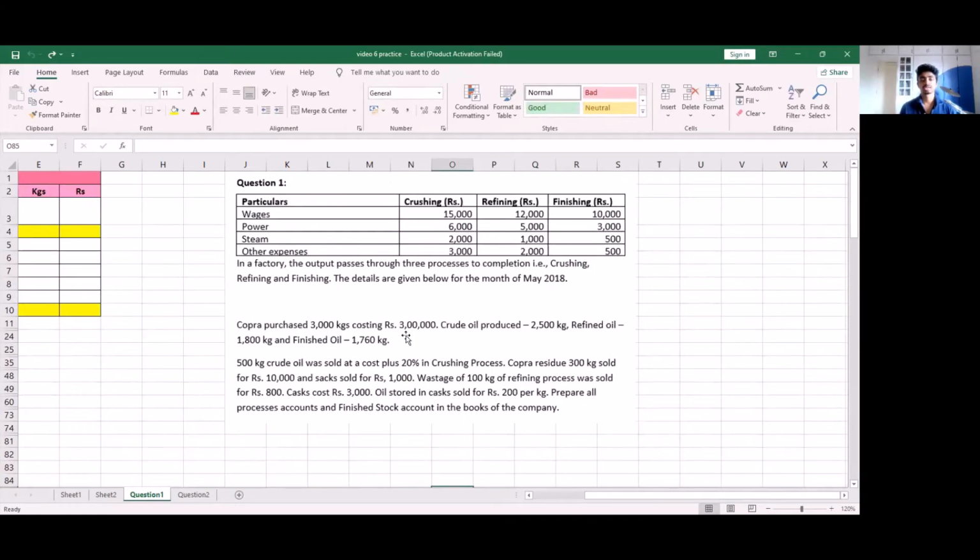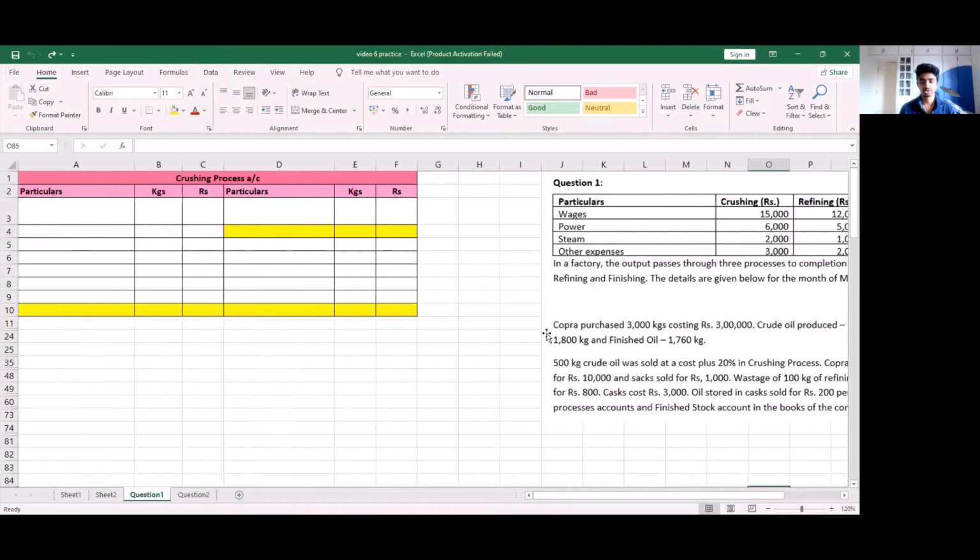So our first process is the crushing process. In our crushing process, we first start off with the copra, which is our raw materials introduced. So we have 2 raw materials introduced, and this is our copra introduced. We have brought in 3000 kgs, costing rupees 300,000 or 3 lakhs.